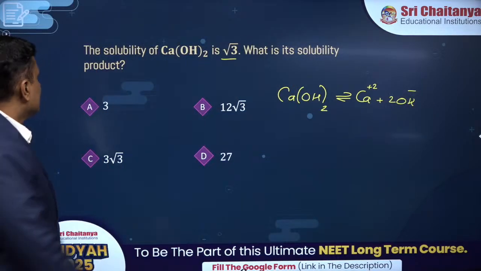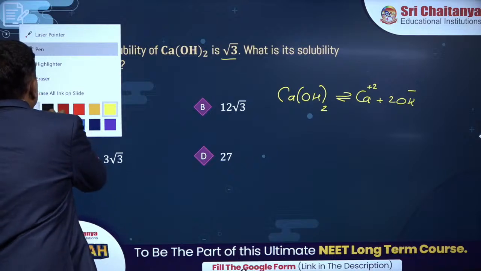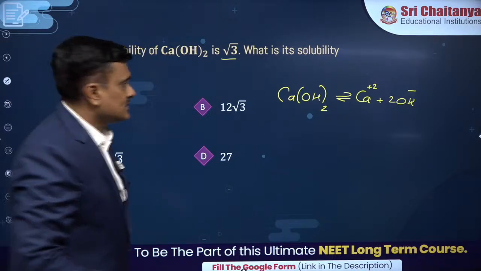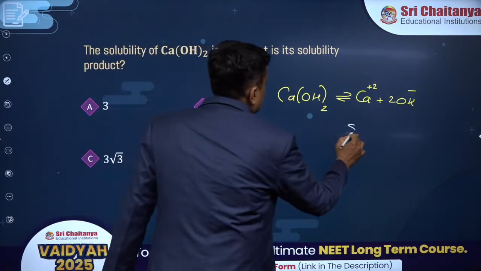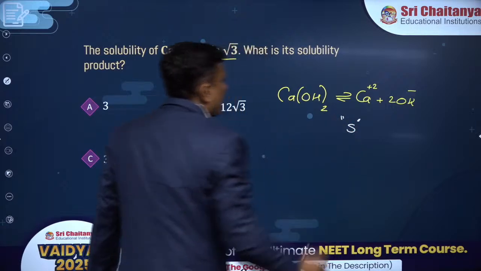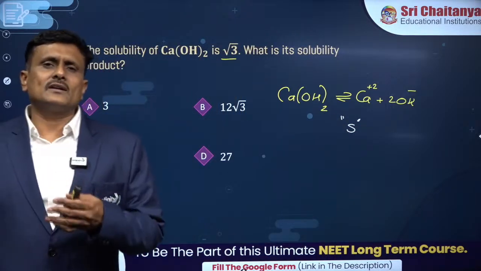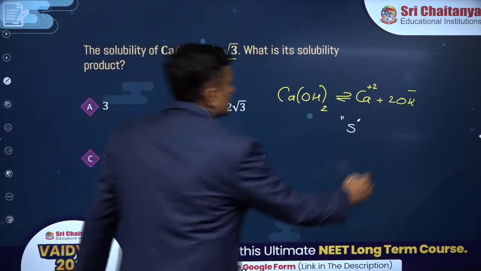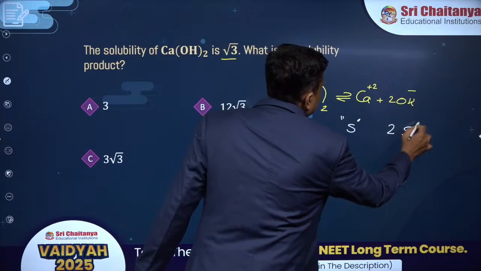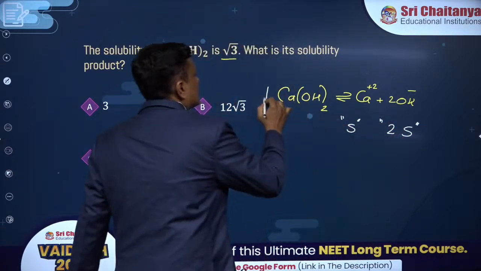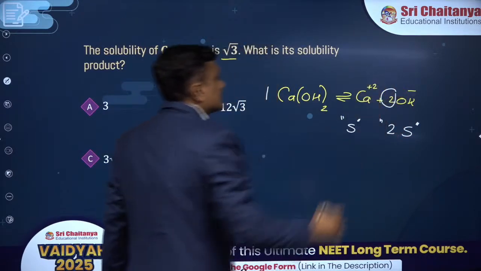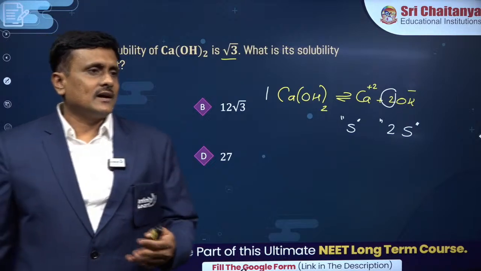Now this is how the salt dissociates. If I assume that the solubility of the salt is S, that means S mole per liter of calcium hydroxide is dissolved in water, how much hydroxide ion will form? 2S, because you know that 1 mole of the salt gives rise to 2 moles of the hydroxide.